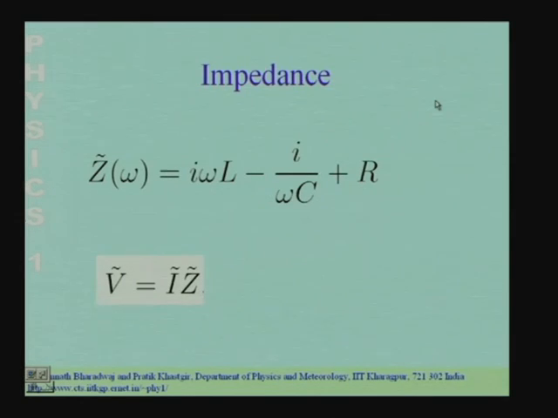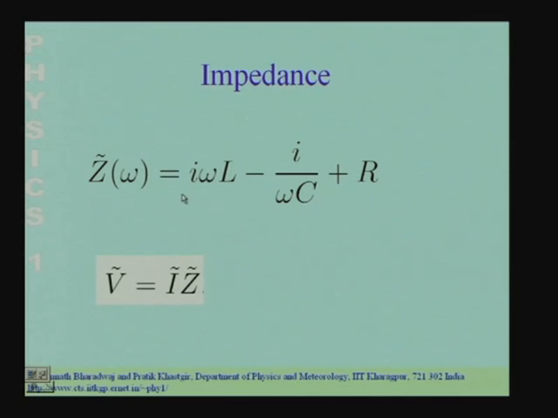The impedance of the inductor is i omega L, and the impedance of the capacitor is 1 by i omega C, which is also written as minus i by omega C, where omega is the angular frequency at which you are driving the circuit, or at which you are studying the behavior of the circuit.